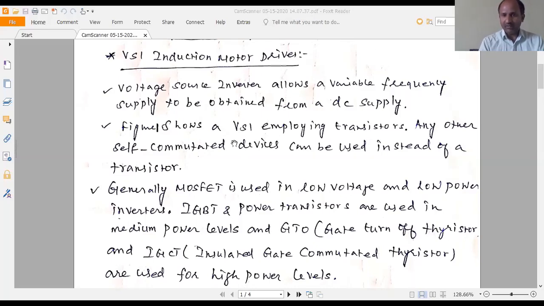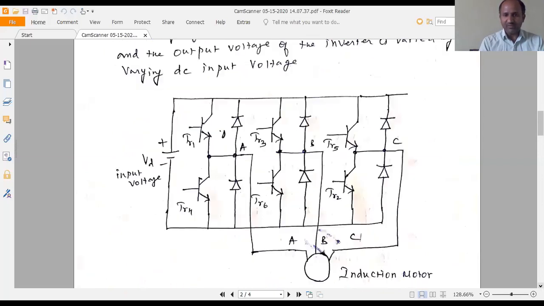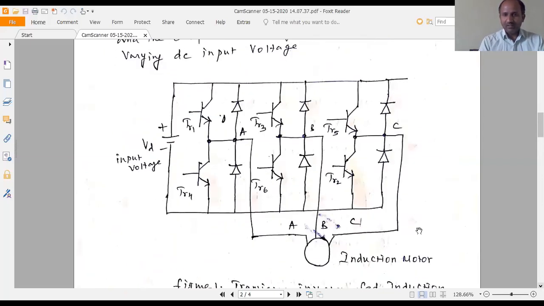So figure 1 shows the transistor based voltage source inverter which feeds an induction motor. See transistor 1, transistor 2. By using these transistors the voltage source inverter is constructed.